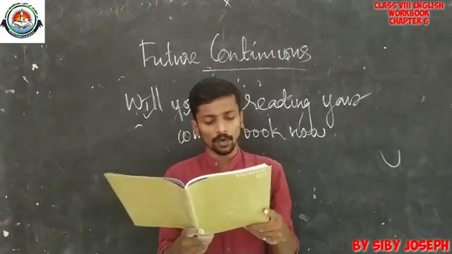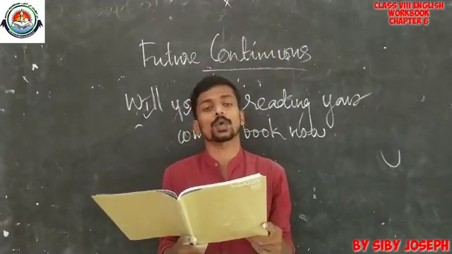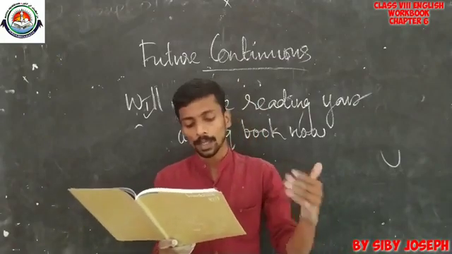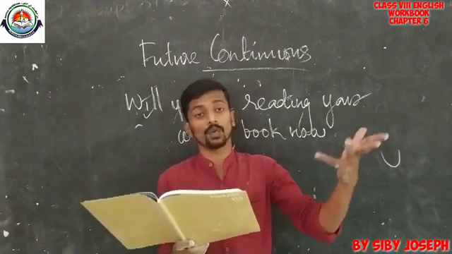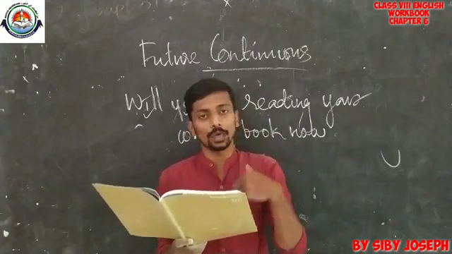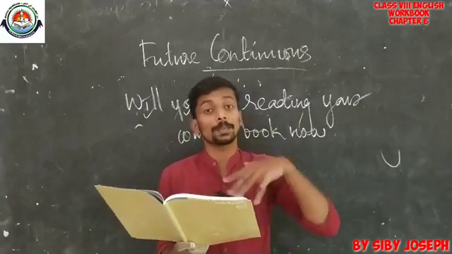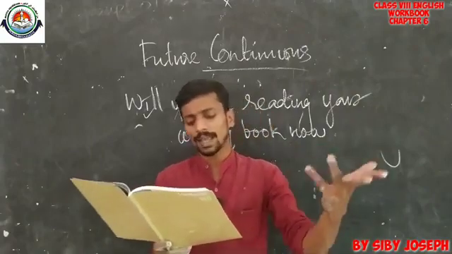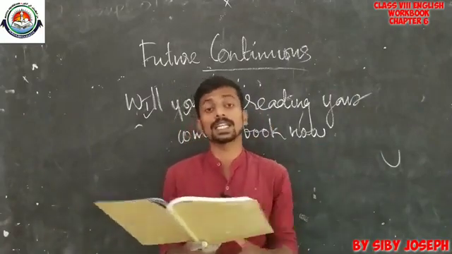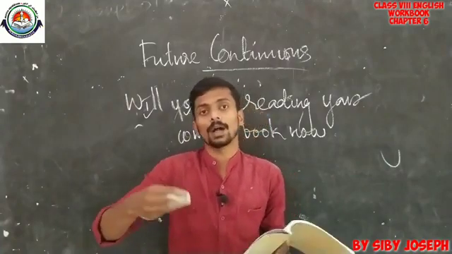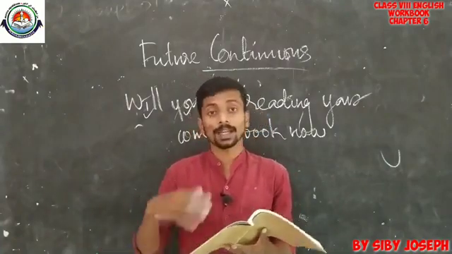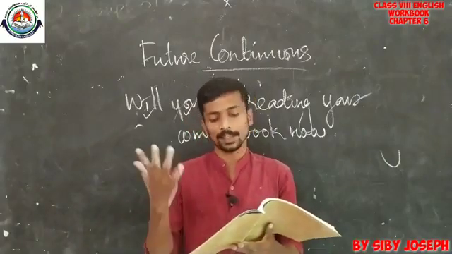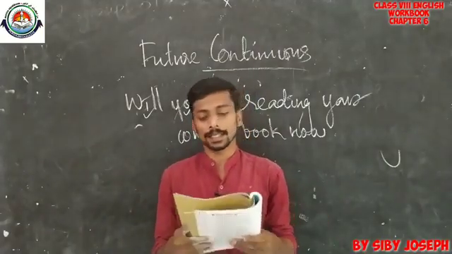Then look at the next one. Complete the following. Running is to an athlete as rowing is to a sailor. So all these are actually examples of gerunds. So likewise you have to complete the remaining sentences also. Chewing is to food. Yeah, we used to chew food. Likewise sipping is related with what? Sipping something, drink. So chewing is to food as sipping is to drink. Then sowing is to seeds. We used to sow seeds. So likewise watering is, yeah, we used to water what? Plants. Sowing is to seeds as watering is to plants. So similarly you have to complete the other sentences also.